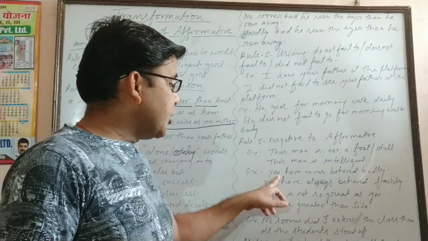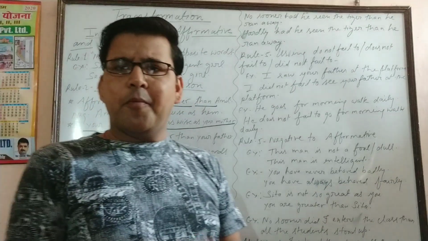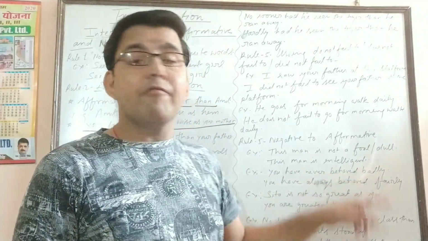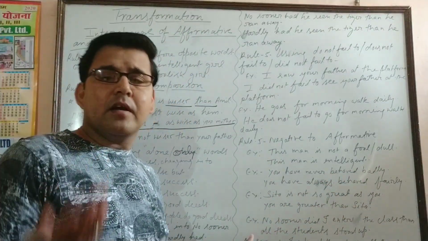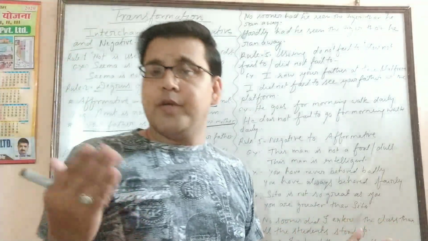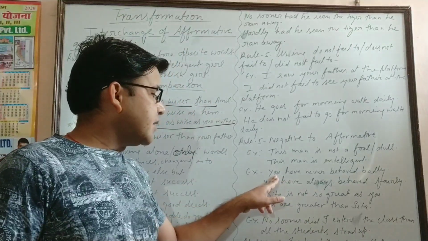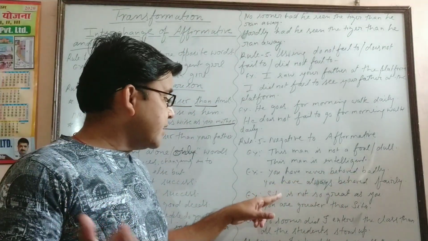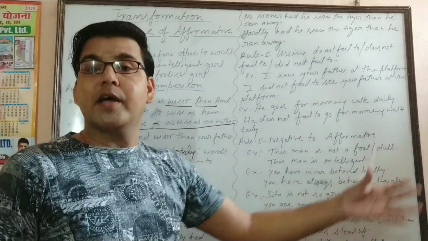Second question: you have never behaved badly. Never. The opposite of never is always. You have never behaved badly. See children, I am giving you a few examples to make it very clear in what manner you can change from affirmative to negative and from negative to affirmative. So one example is: you have never behaved badly. Your answer is: you have always behaved fairly.